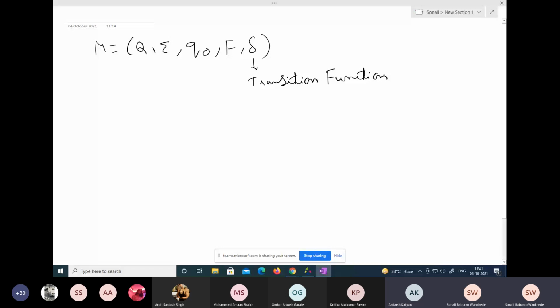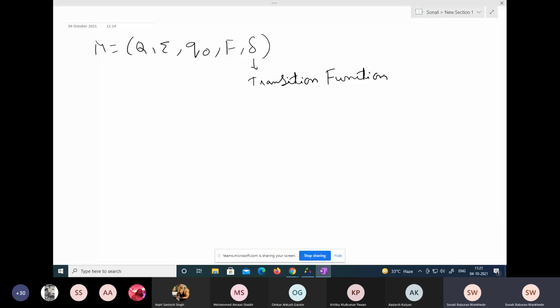So we can say that M is equal to Q, sigma, Q naught, F and delta, where delta is called the transition function.